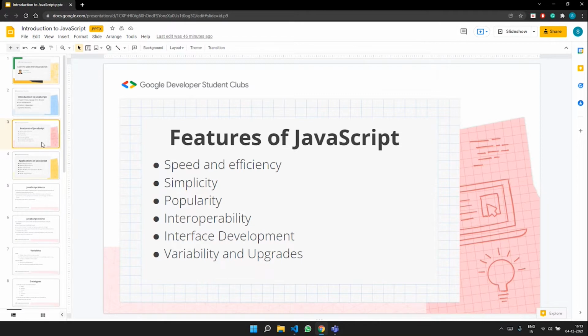So here is where JavaScript comes in, and JavaScript aims to provide much more dynamic websites, which means that when you visit some websites, you are really fascinated about how it works, right?